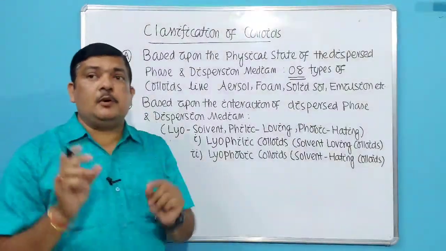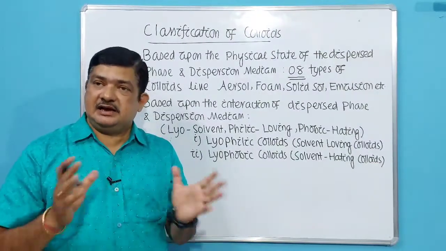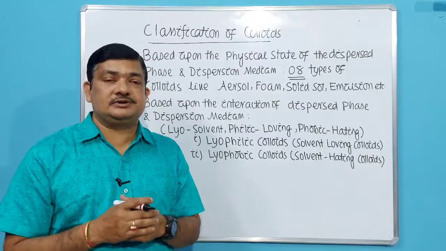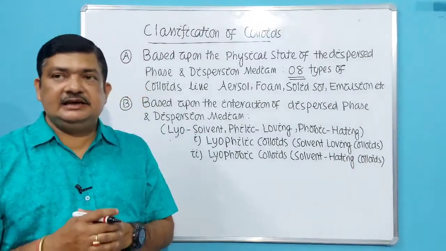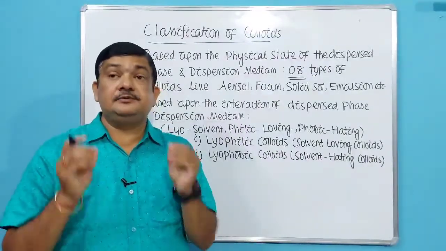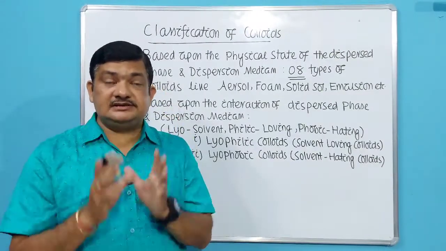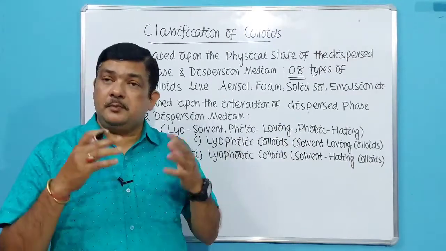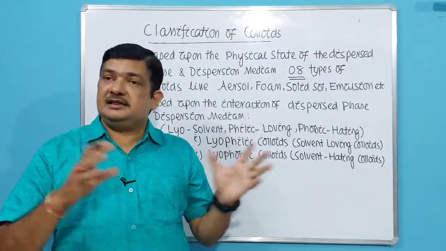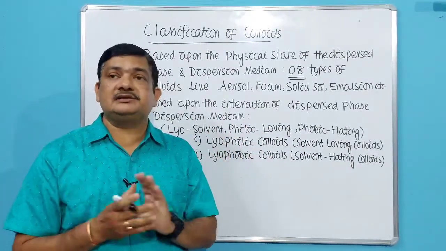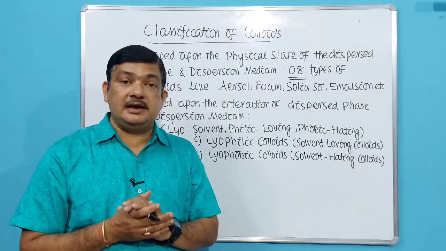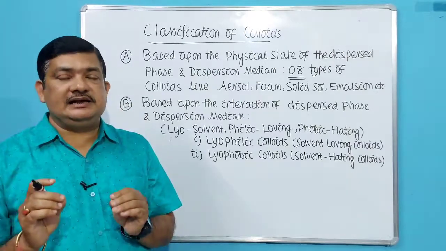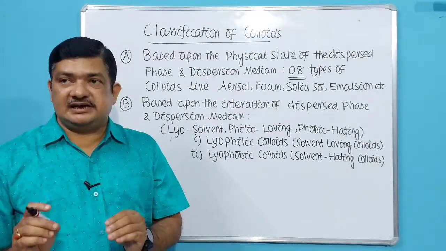the dispersed phase, that means the small particles, they possess a charge. I have told you in the last class. So there is a constant zigzag motion of the colloidal particles in the colloidal solution. Why? Due to the charge possessed by them. Because they possess a charge, they repel each other, they constantly bombard with each other, and they move. That motion or movement is called Brownian motion or Brownian movement.